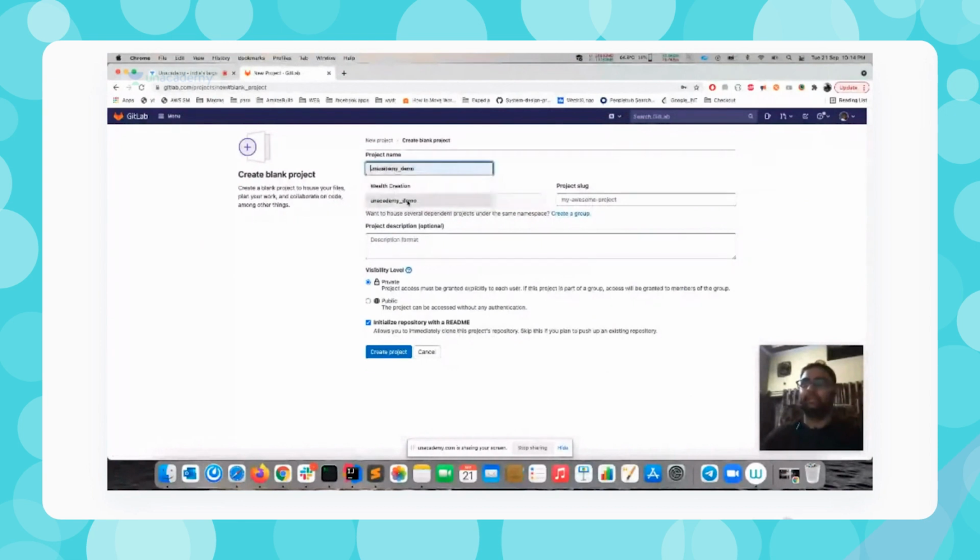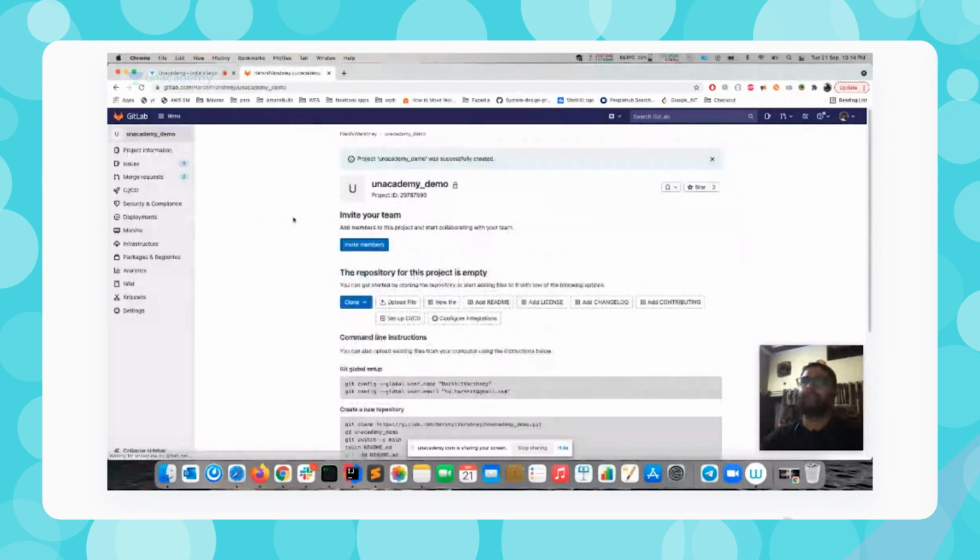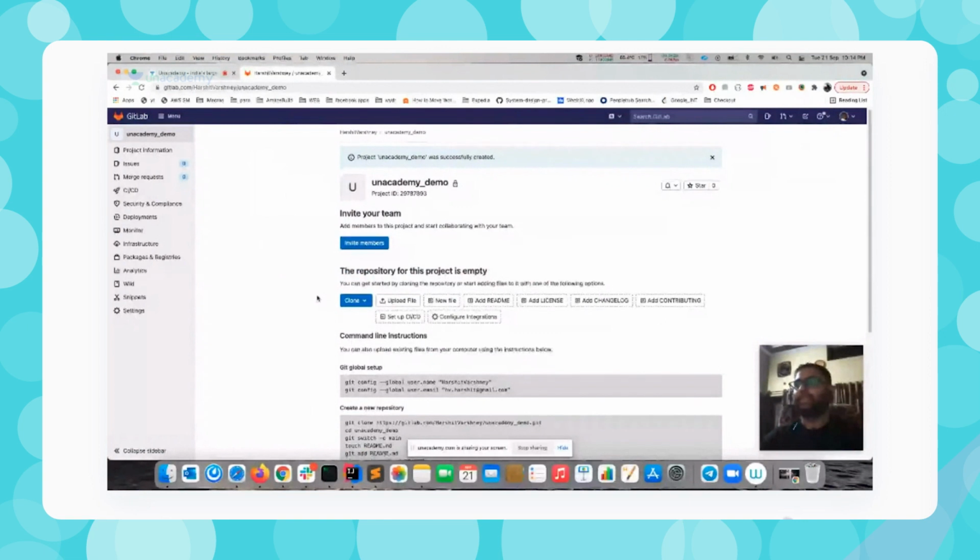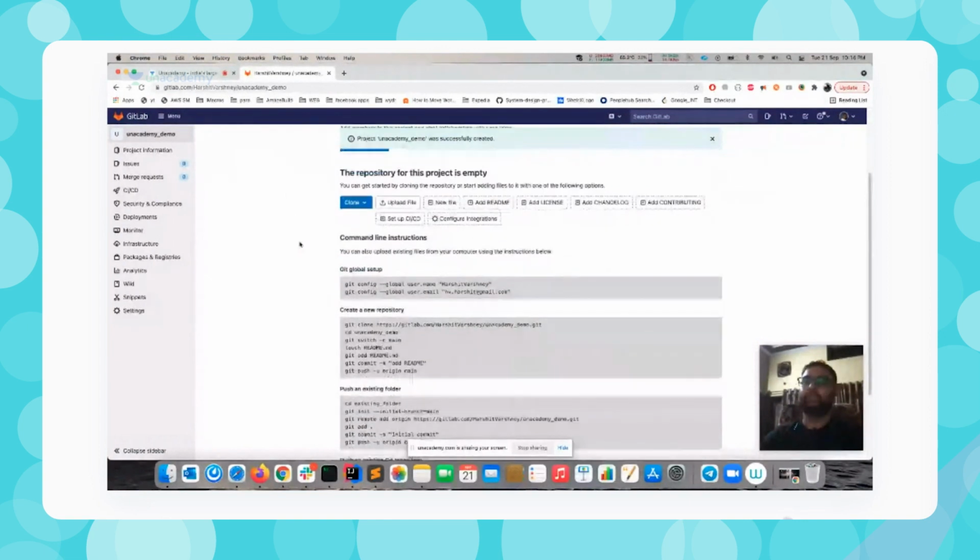So let's create an academy demo project. By default it's private, and I don't want to initialize the readme. So this is the central place where your code is going to be stored. As of now you can see there is no file and nothing.